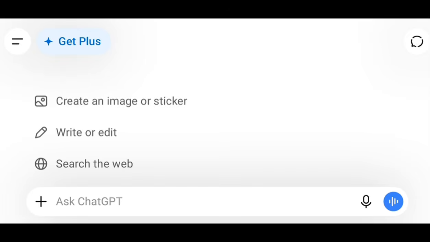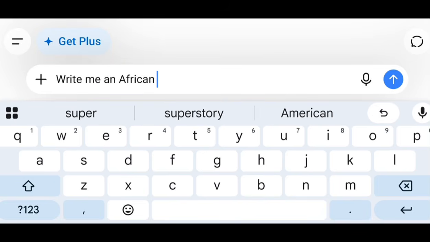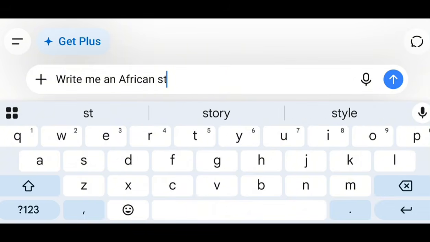So that's originality already, because trust me, a lot of people are using AI to write their script right now, and you don't want to be tied up in all of this reused content issue. Right now, I'm going to tell ChatGPT, write me a story. Write me an African story. You have to be precise, okay? If you want an African story, you have to be precise so that AI will know how to structure your script. Do you understand? Write me an African story.